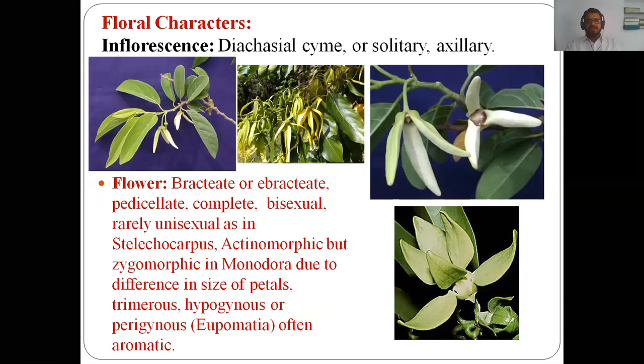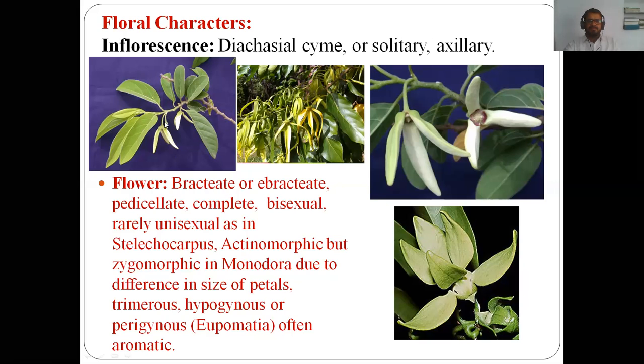Then we have to see about the floral characters of this family, about the floral characters of this family. In this case the type of inflorescence is dichasial cyme. The type of inflorescence is dichasial cyme or solitary axillary. Here look at this figure, these are the inflorescence, these are the figures of inflorescence. Here dichasial cyme means formation of two flowers. Look at this figure, this is a flower, this is the next bud.